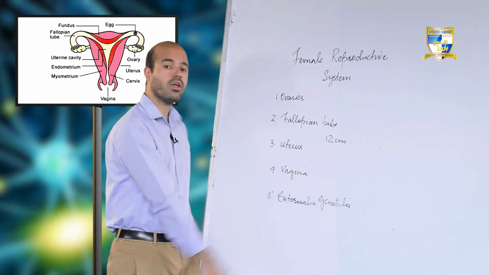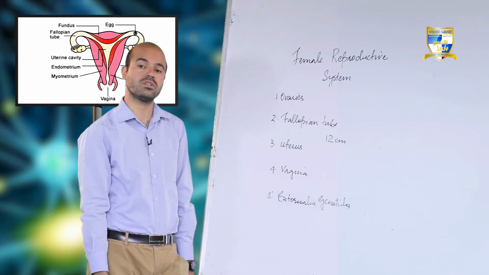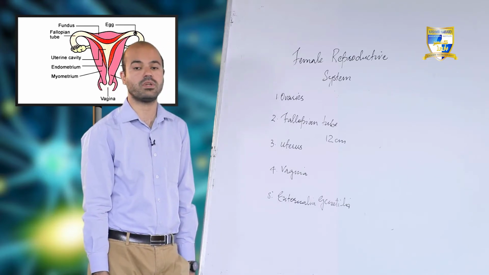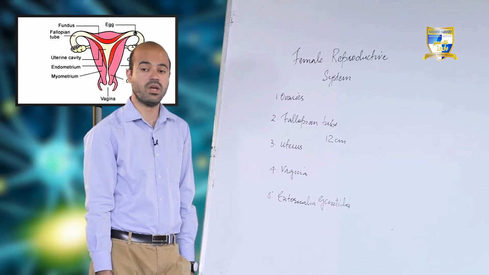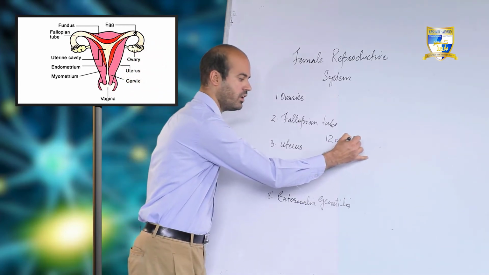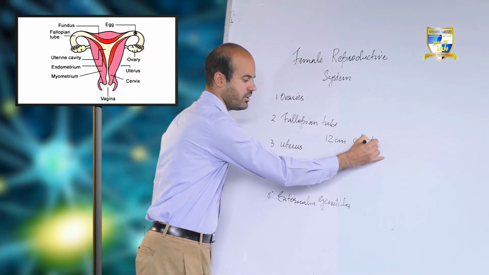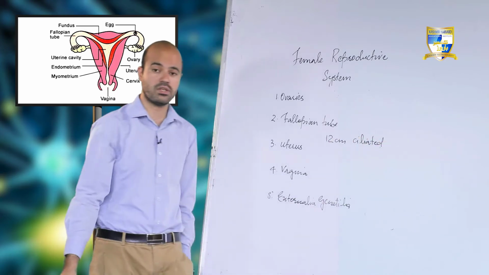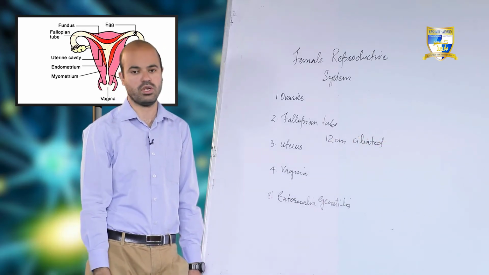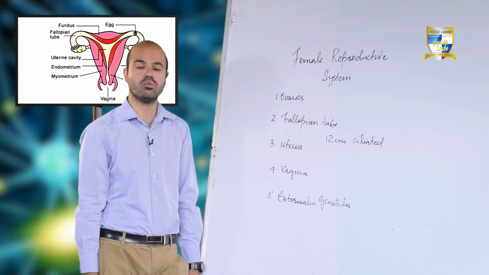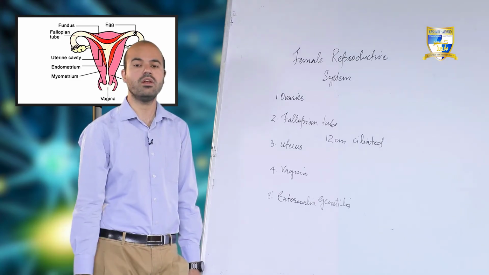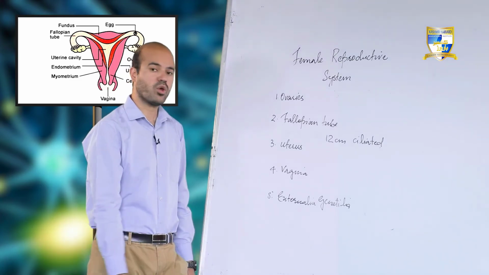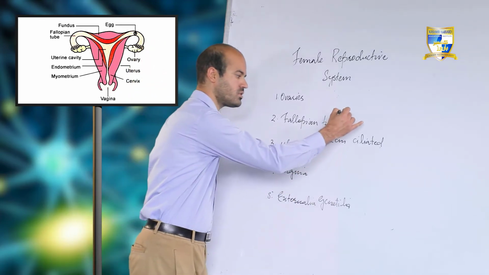Then you will see this fallopian tube is internally lined by stratified epithelium, and that is also ciliated. It's internally lined by the ciliated stratified epithelium. Cilia is necessary for the movement of female gametes. Then fallopian tubes are also called as oviducts.